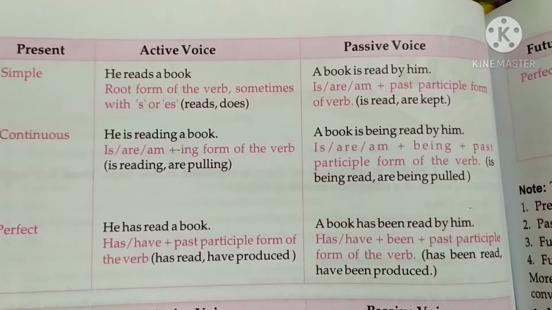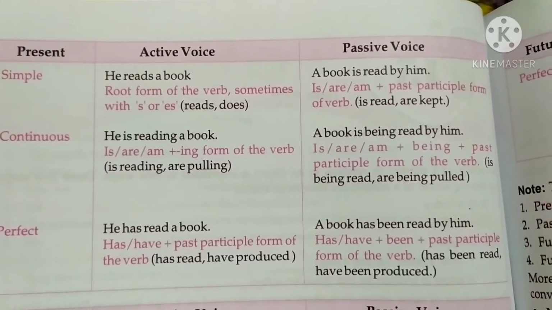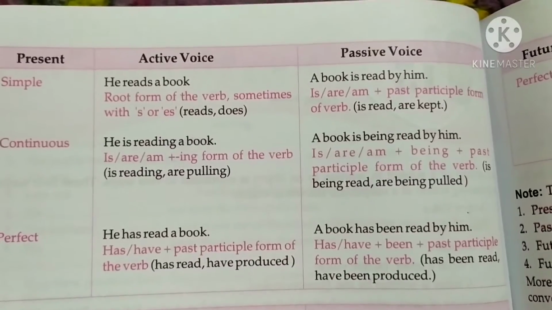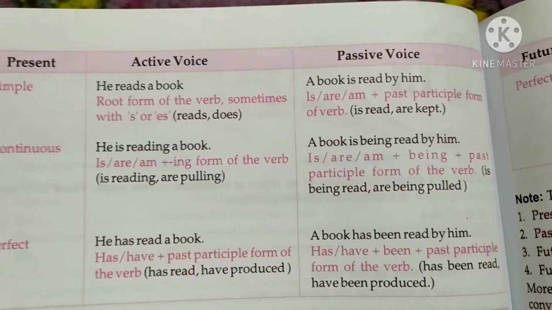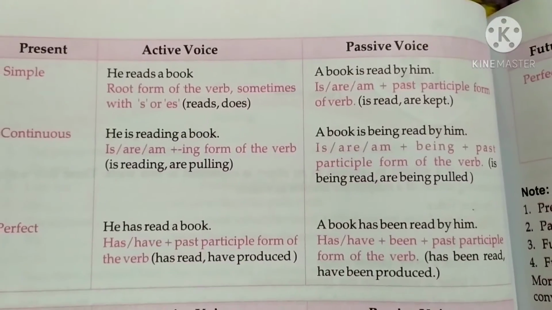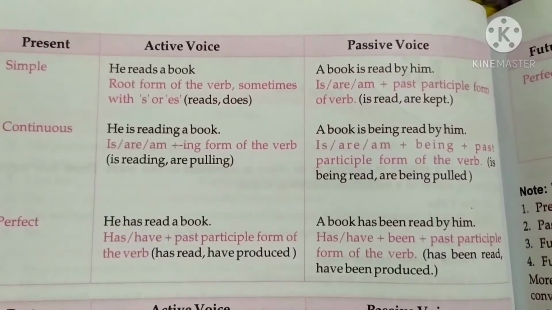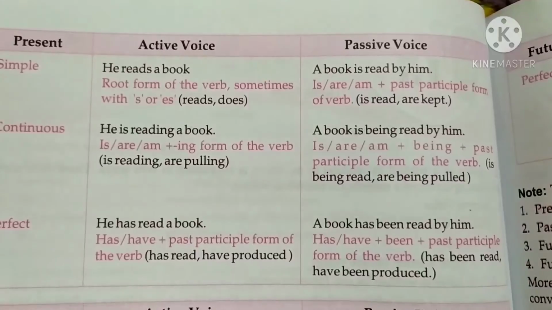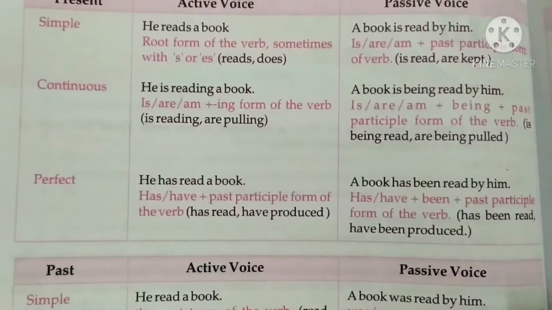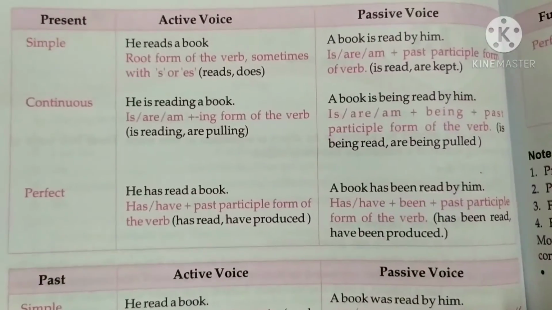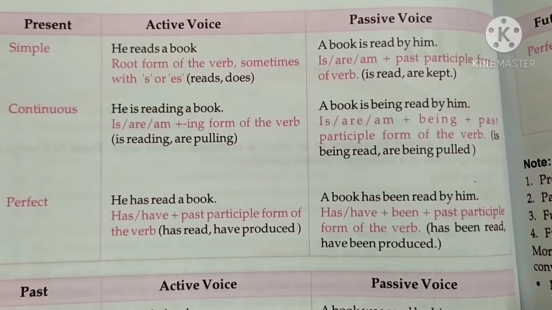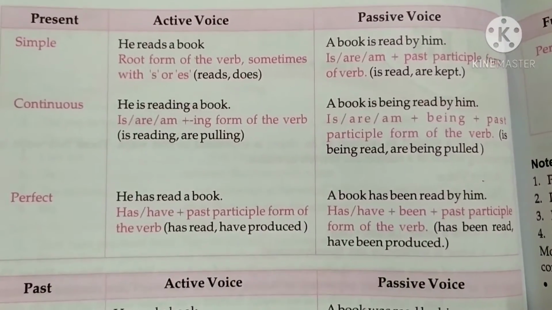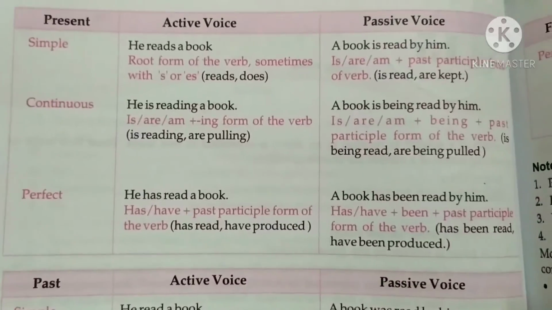So how to make it? The root form of the verb, sometimes with s or es. So here we use s in the verb. How to change it? "A book is read by him". So is, am, are we use here, with the past participle form of the verb. Okay, continuous tense. How to make the present continuous tense? "He is reading a book". So is, am, are with the ing form of the verb, like reading and pulling.